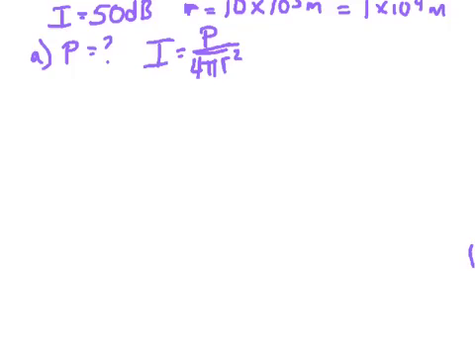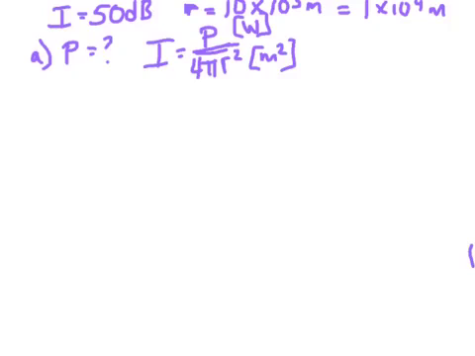We have an intensity of 50 decibels. Does that match what we have over here? Power, if you remember the units, is watts. r is in meters, and r squared in meters squared. Do we have units that match? Yes, we have meters in our r. But decibels, are decibels watts per meter squared?